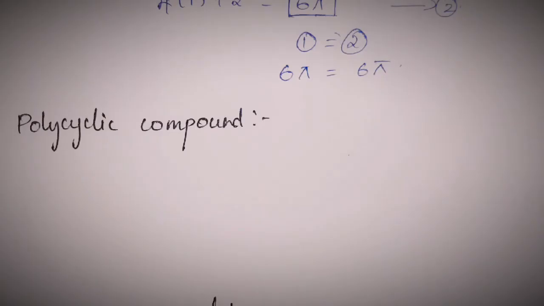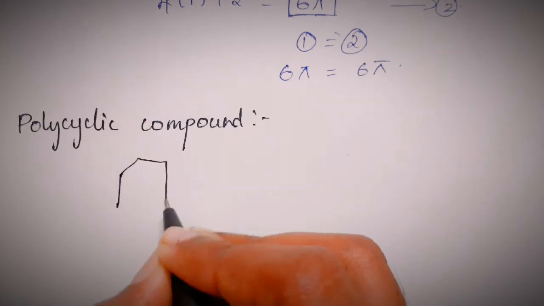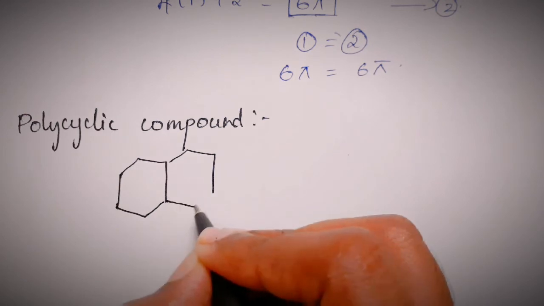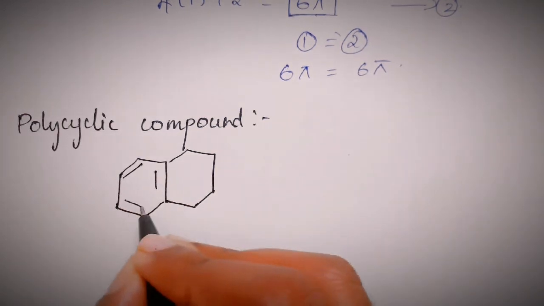Aromatic compounds with more than one ring, for example naphthalene. Naphthalene has 2 rings. Drawing naphthalene now. These also are planar and conjugated. They follow Huckel's rule and of course they are cyclic.